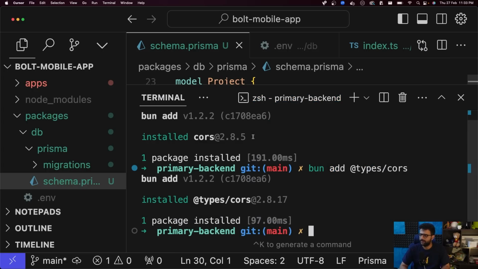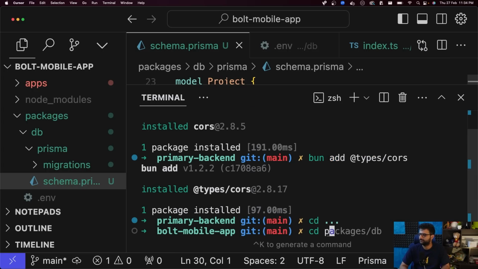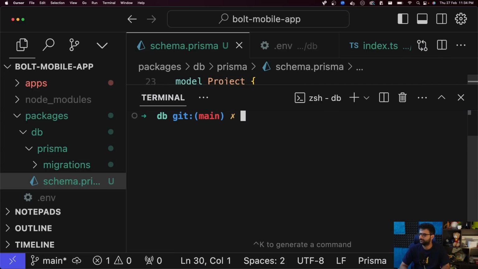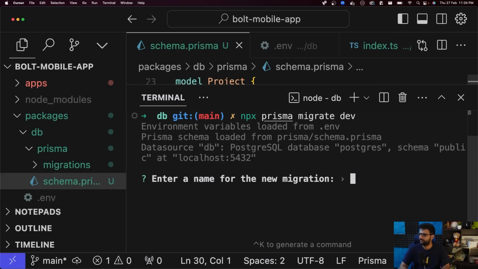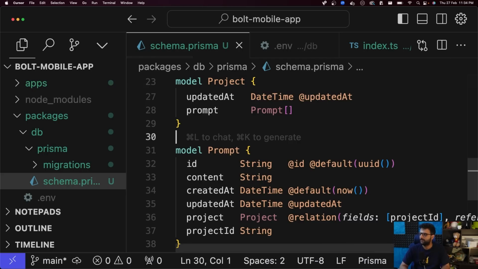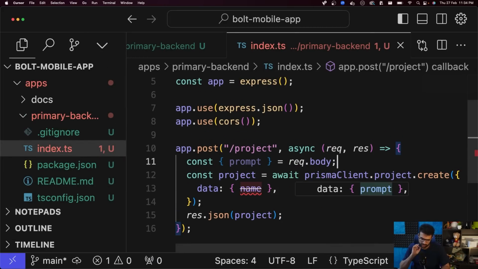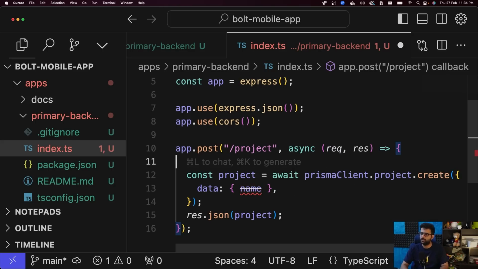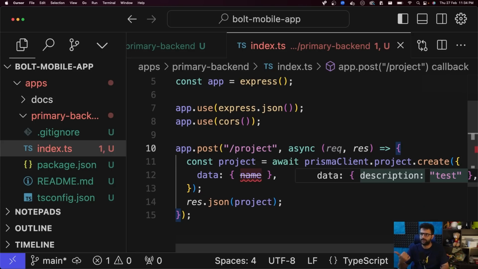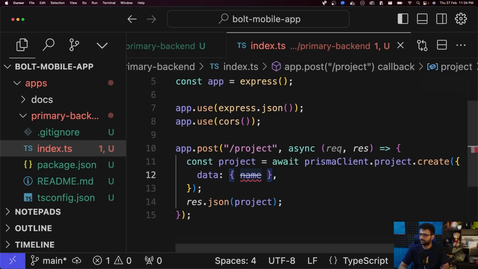Let's re-migrate the database. Let's go back here. The user will give us a prompt, but honestly, we don't need it right now. The HTTP layer will not start executing anything. The prompt needs to go again to the worker layer. So let's not worry about this yet. We're just going to create a simple project.